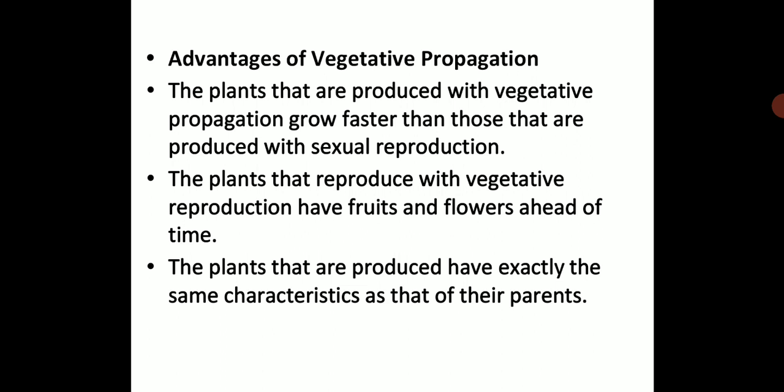Advantages of vegetative propagation: the plants that are produced with vegetative propagation grow faster than those that are produced with sexual reproduction. So these are the advantages, and you have to take it down in your notebook, children. Extremely important. The plants produced with vegetative propagation grow faster because it is going to meet the demand of the population. That's why you do vegetative propagation. By the artificial method also we induce it so that it will grow faster, and it will happen faster when you compare it with sexual reproduction, which is a slow natural process.